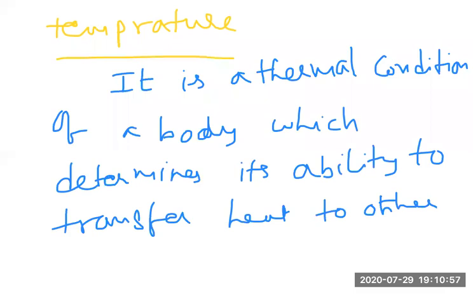So if the body has more temperature, it can transfer more amount of heat. Or we can say temperature measures the degree of hotness. Temperature measures degrees of hotness. So heat always travels from where to where? Heat always travels from hot body to cold body.